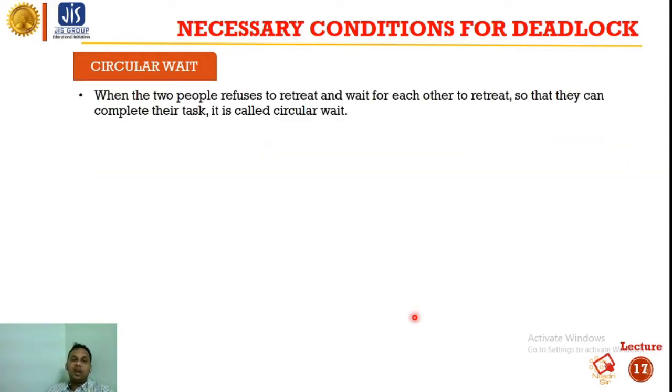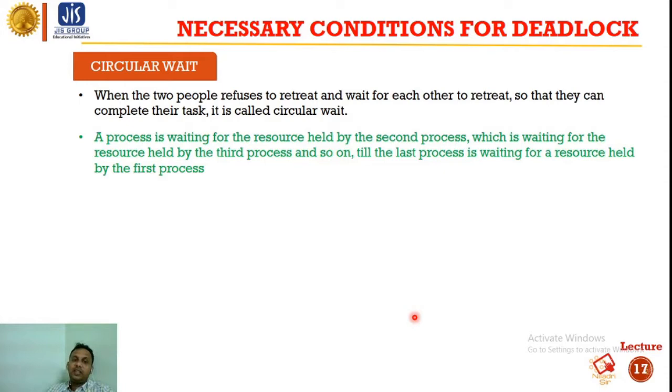Next one is circular wait. When two people refuse to retreat and wait for each other to retreat so they can complete their task, it is called circular wait. A process is waiting for the resource held by the second process, which is waiting for the resource held by the third process, and so on, till the last process is waiting for a resource held by the first process.